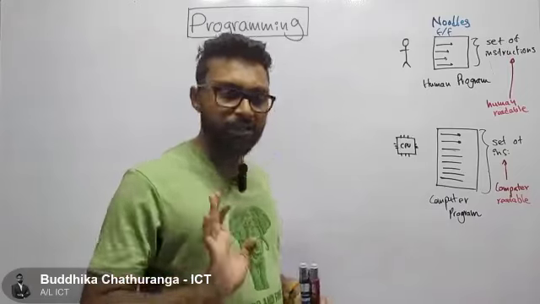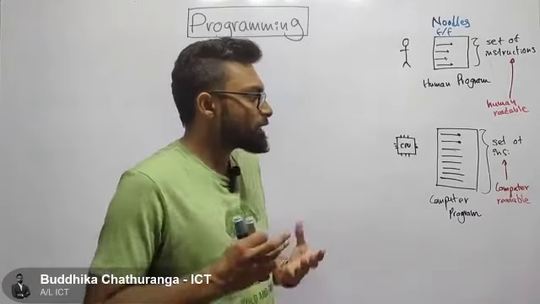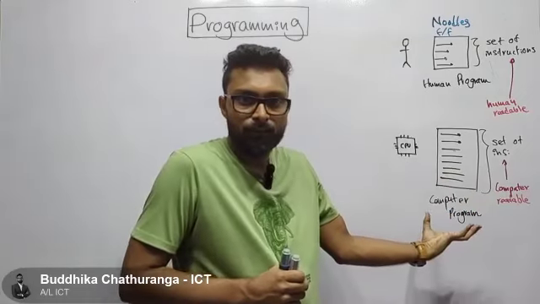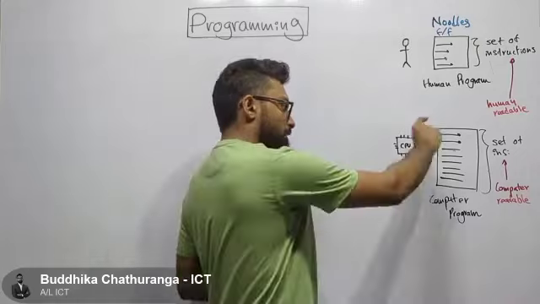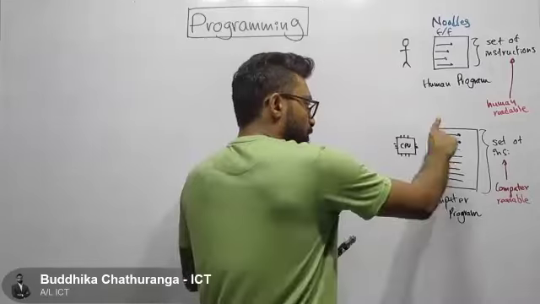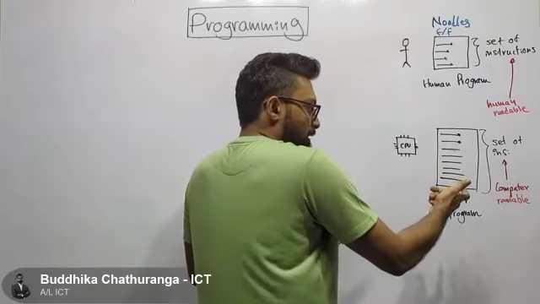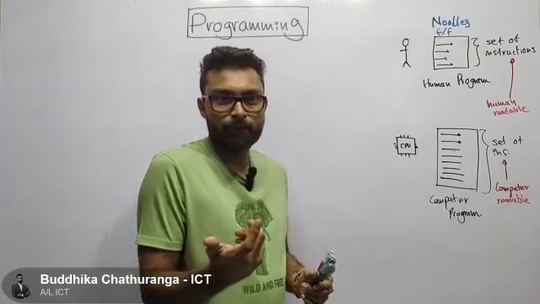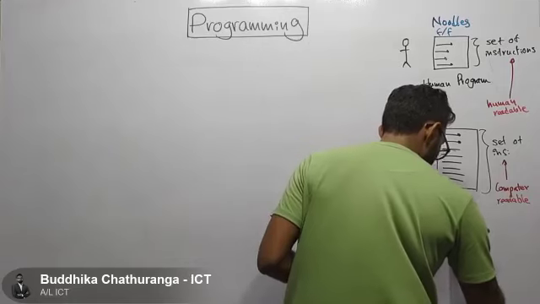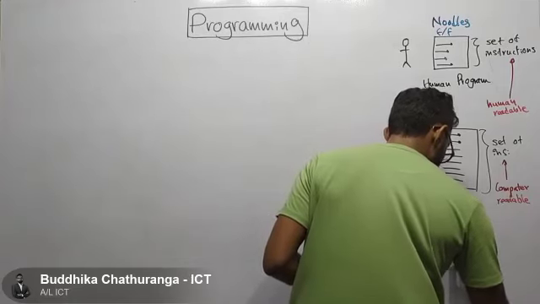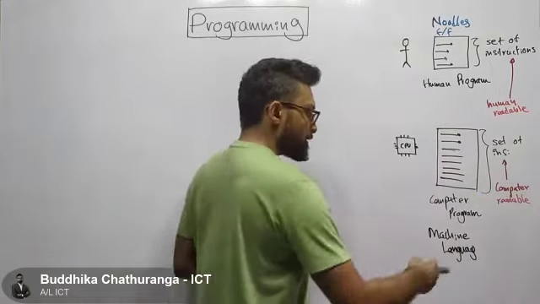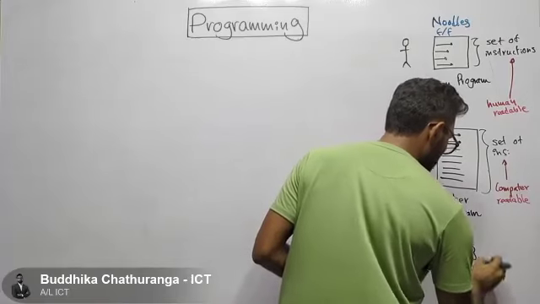Now my question is, can humans understand this set of instructions? If we write a program that a computer can understand, it has to be written in a language that computers or machines can understand. Now what's the language that machines understand? It's machine language. This is the language that computers understand.